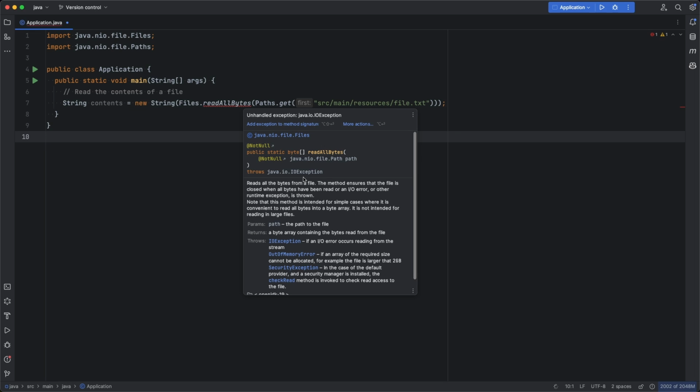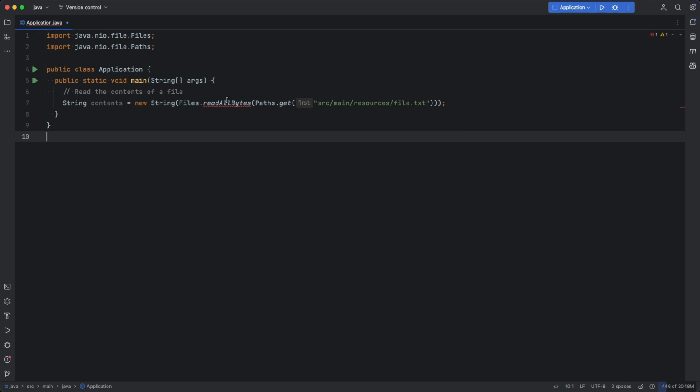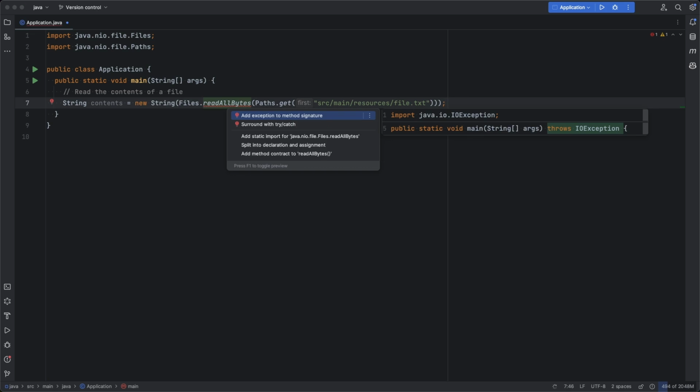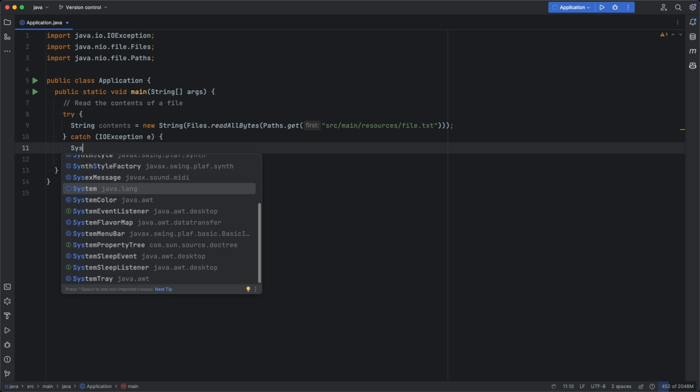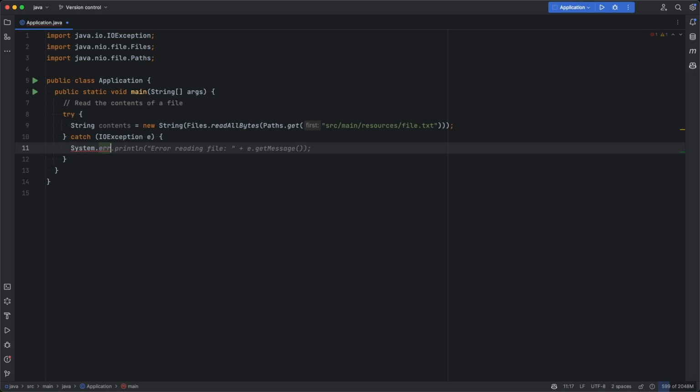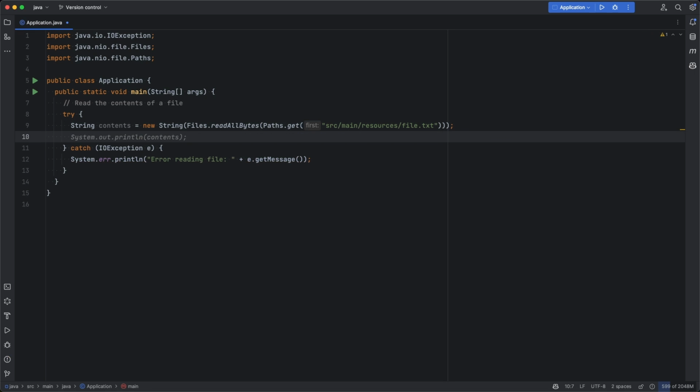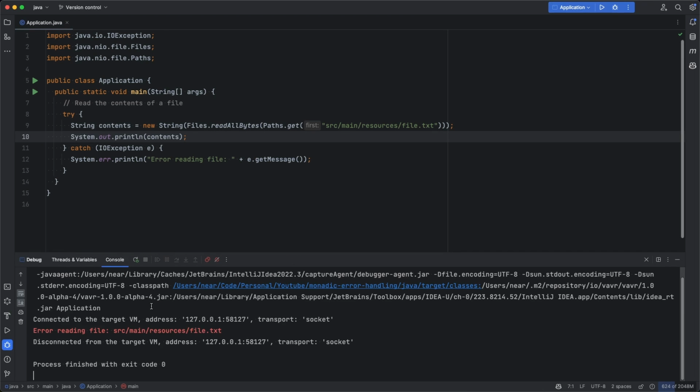And as I've said, we have options to do so. Either we catch it or we continue throwing it. So if I go over here to readAllBytes, hit Alt Enter, we can see that I can annotate main as a method that can throw, or I can surround this with try catch. In the case where we actually have an exception, we can try to write to the console that something has gone wrong. And in all other cases, we can print the contents of the file. Now, if we run this, we can see that we have this error as expected.